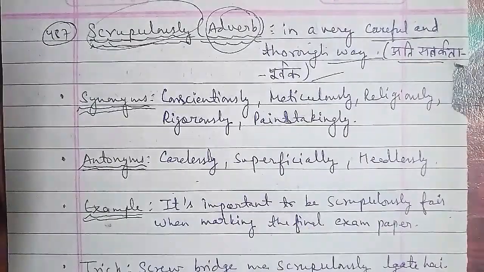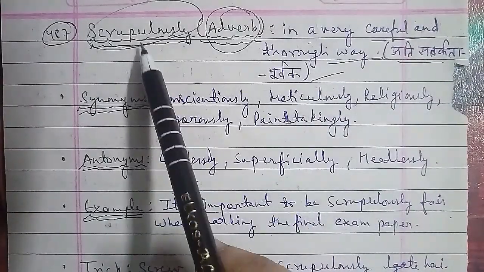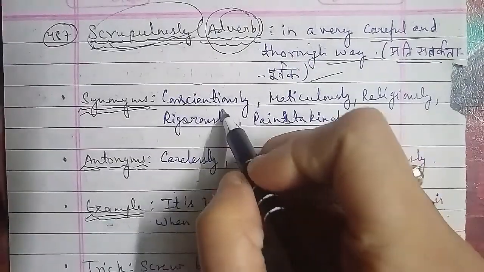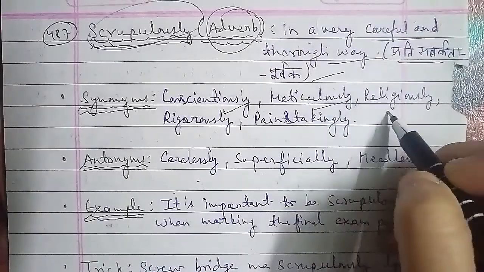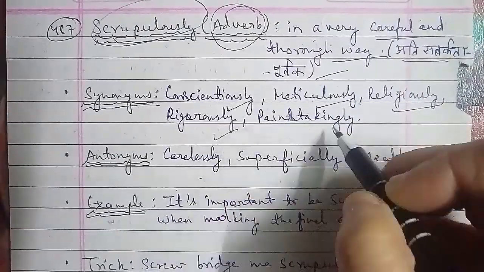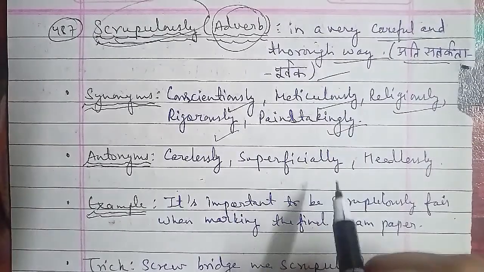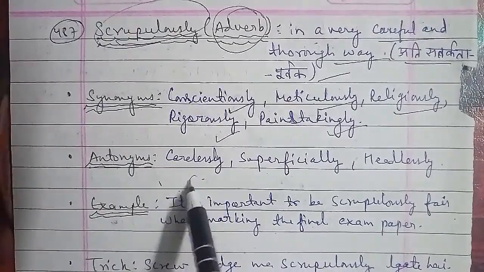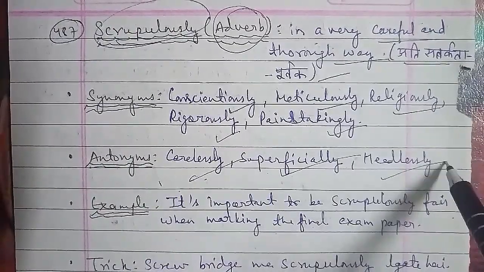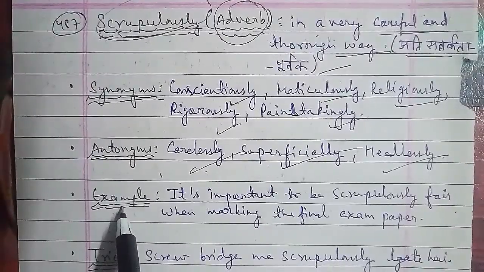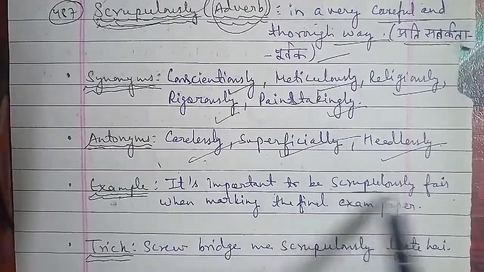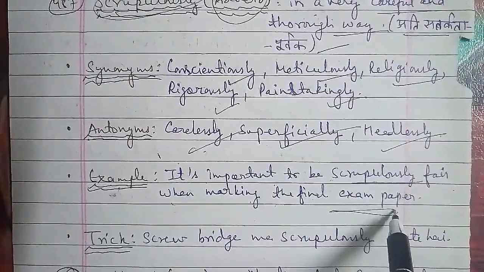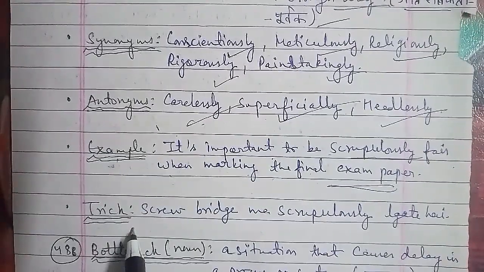then we can use the word scrupulously here. The synonyms of scrupulously we have are conscientiously, meticulously, religiously, rigorously, and painstakingly. These were the synonyms of scrupulously here. The antonyms of scrupulously we have are carelessly, superficially, and heedlessly. The example of scrupulously is, it's important to scrupulously offer when marking the final exam paper. Now talking about the trick to learn the word scrupulously is that screw bridge में scrupulously लगाते हैं.